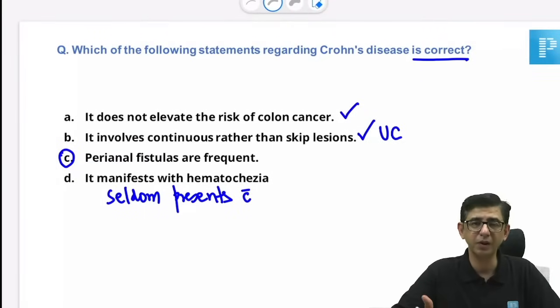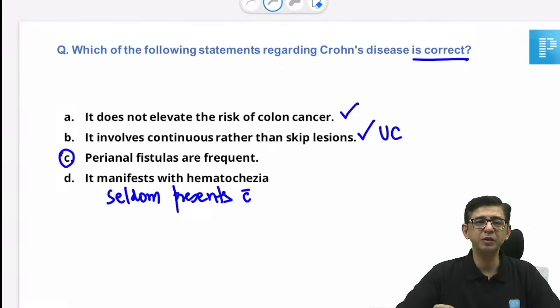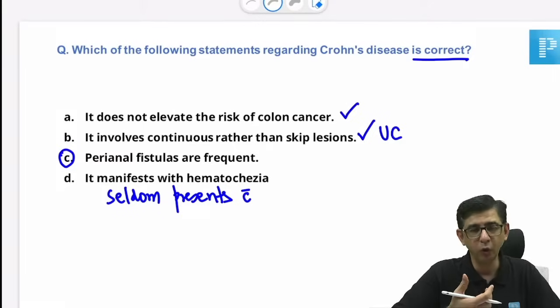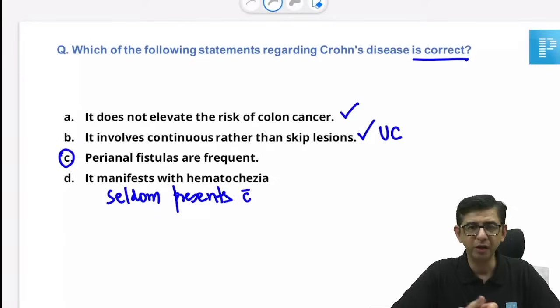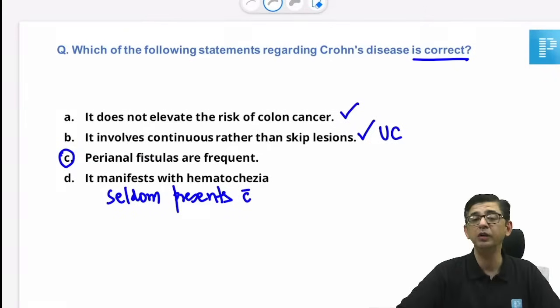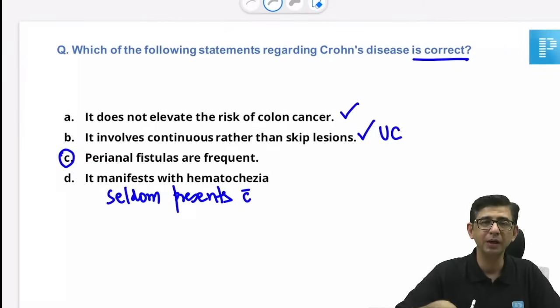of perianal fistulas. I have emphasized multiple times that the hallmark feature which differentiates Crohn's from ulcerative colitis is not hematochezia. It is not the bloody diarrhea component, because the diseases can have overlap as well. The main differentiating feature between the two is presence of perianal fistulas. You can check it out in the textbook as well. Even if I go with seldom presents with hematochezia, it's perianal fistulas which would be there.